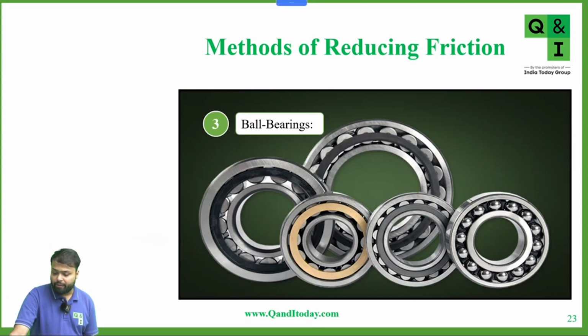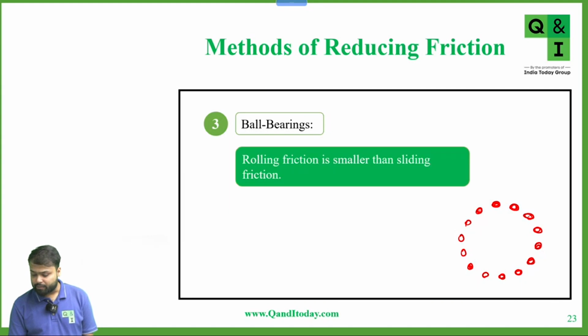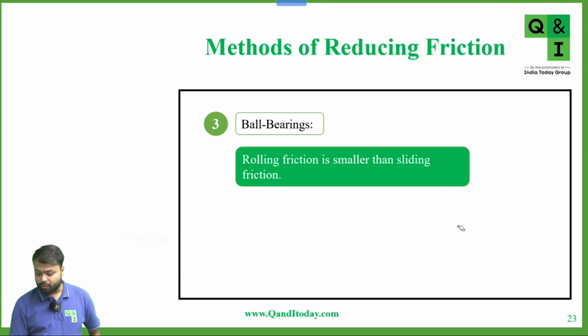Now we can also reduce friction by using ball bearings. Has everyone seen these ball bearings? These are the ball bearings, which are used in machinery parts. You can see this in a bike, a car. So here, which friction comes into the picture? Rolling friction. Yes or no?